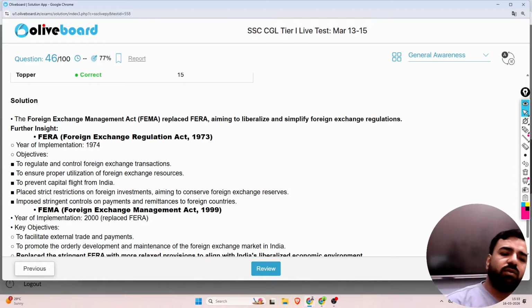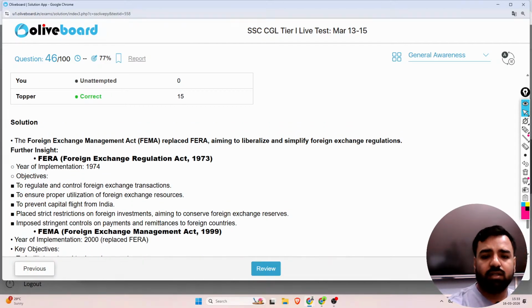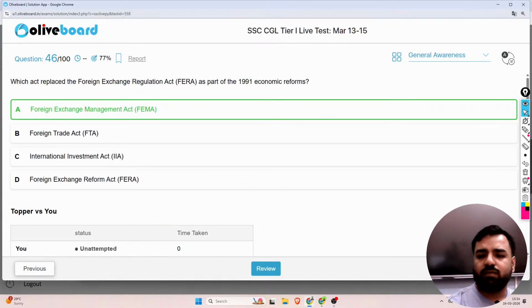Its objectives were to regulate and control foreign exchange transactions, to ensure proper utilization of foreign exchange resources, and to prevent capital flight from India. It also placed restrictions on foreign investments, aiming to conserve foreign exchange reserves. And the final one, it imposed stringent controls on payments and remittances to foreign countries. So yes, the correct answer was option number A.